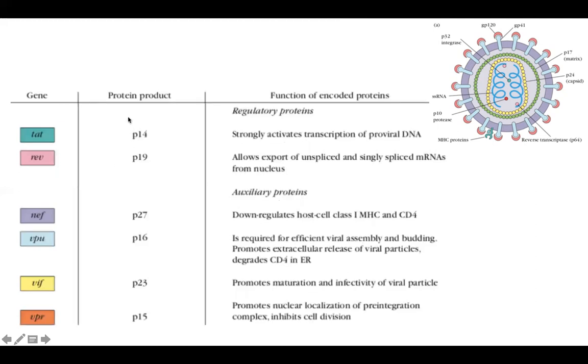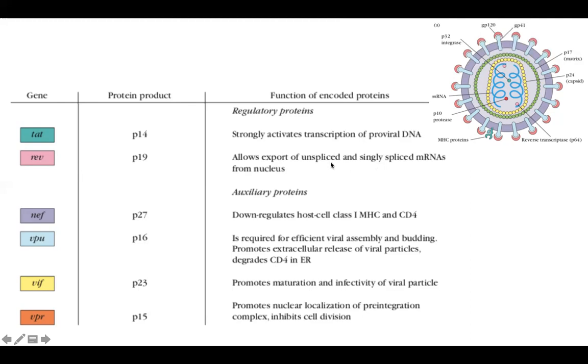And then there are the regulatory proteins: TAT, REV, NEF, VPU, VIF, and VPR. They are required for different kinds of interaction. They allow the virus to integrate with the host genome, and they prevent the host factors from attacking the virus inside the cell. TAT is going to strongly activate the transcription. So once the provirus has integrated, the transcription is going to be activated. REV is going to allow the export of the unspliced and the singly spliced mRNAs from the nucleus. This we will see in the viral life cycle.